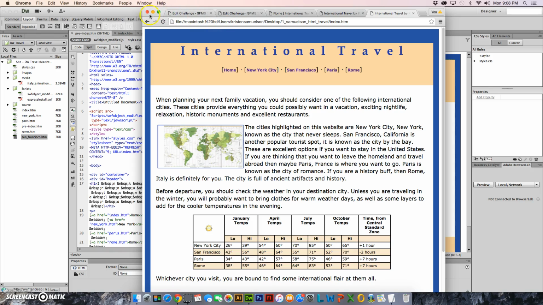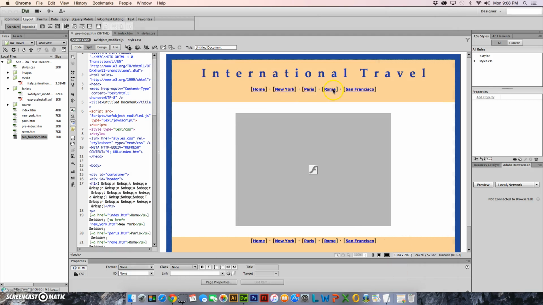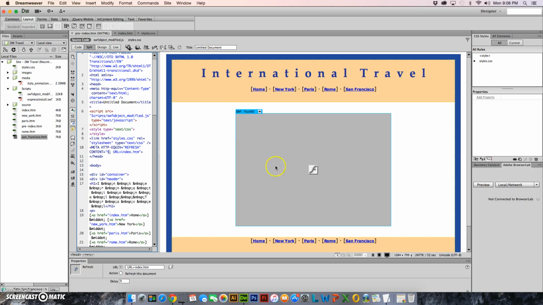So at this point, you have learned a whole lot about Dreamweaver and all of the workspace and panels and tools.